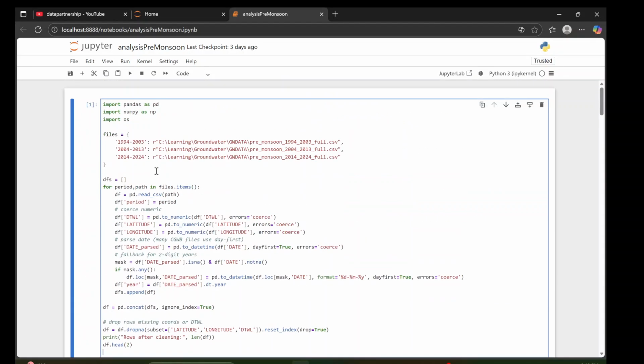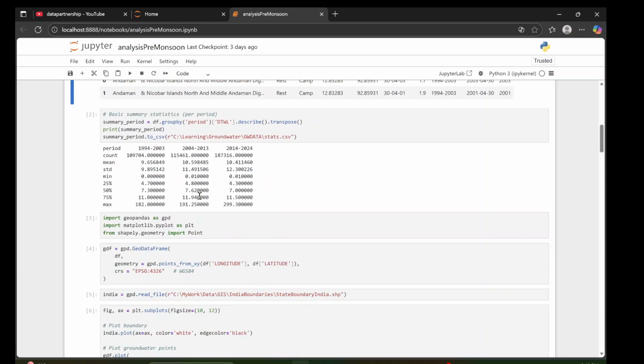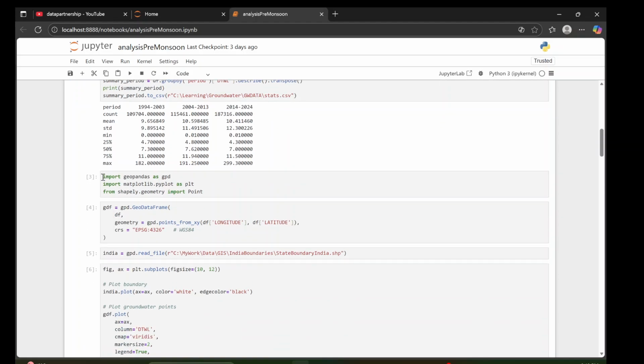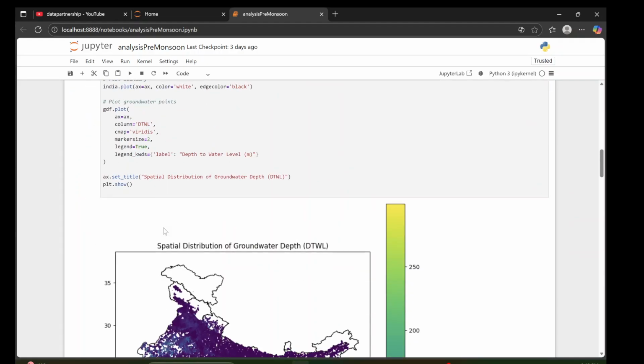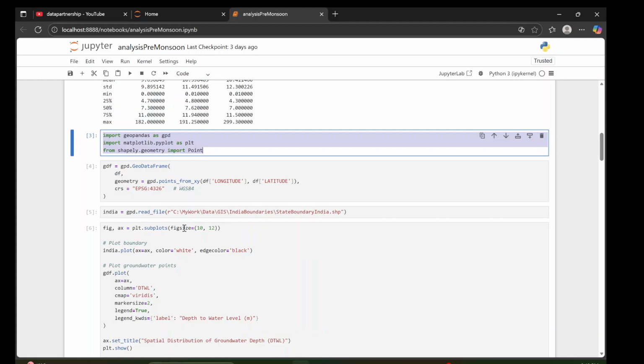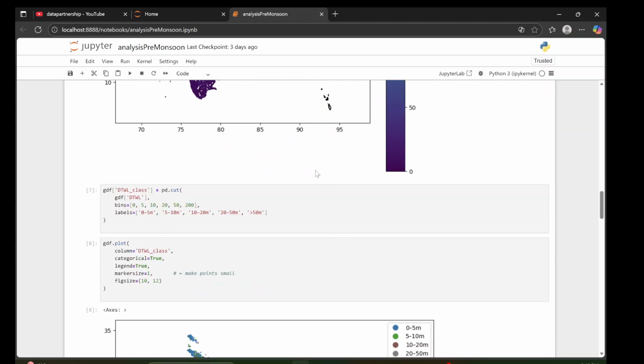You can check it. I will share the link of that video in the description box. It comes like this, and we did some statistics, right? Then we created a geodataframe, and we plotted those points here, the spatial distribution of groundwater depth, right?